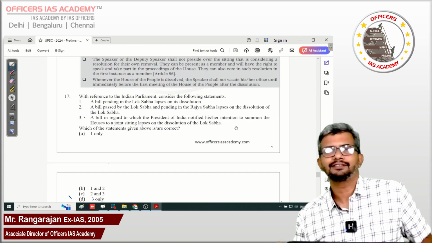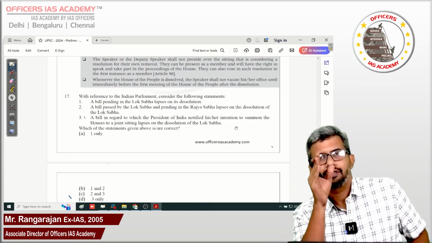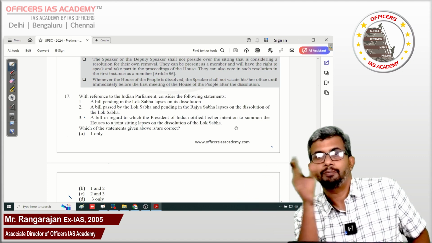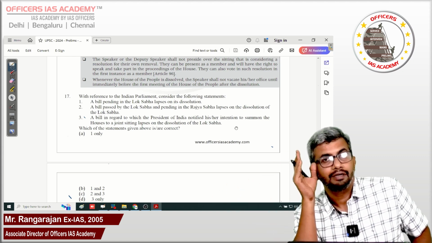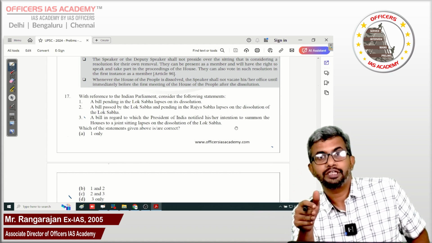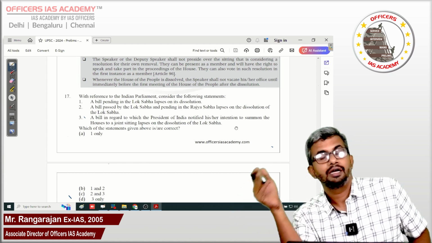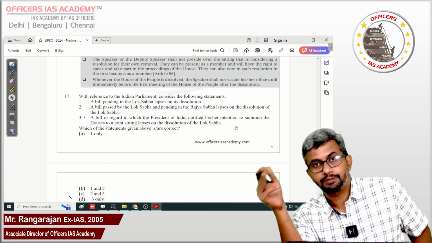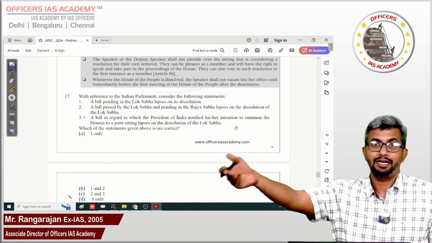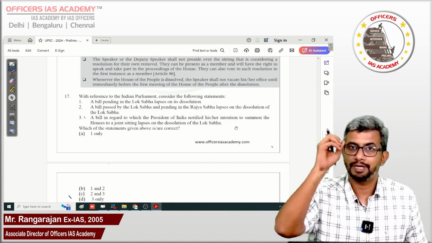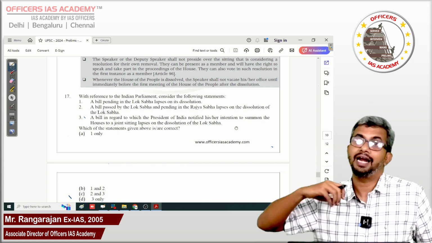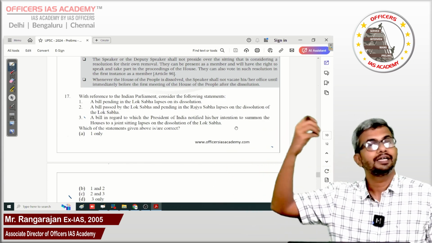Lapse of bills, again straightforward. A bill pending in the Lok Sabha or passed in the Lok Sabha and pending in the Rajya Sabha lapses. A bill pending in the Rajya Sabha that originated there does not lapse. Also, a bill passed by both the houses and pending with the President does not lapse. That's a mnemonic that I would have given in the book, right? The first two lapse as per Article 107. But Article 108, joint sitting, is an exception.